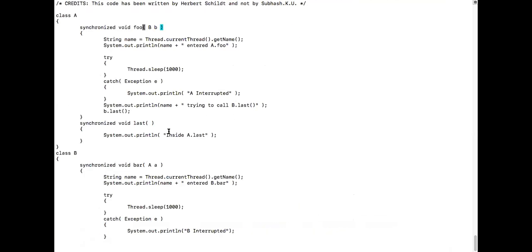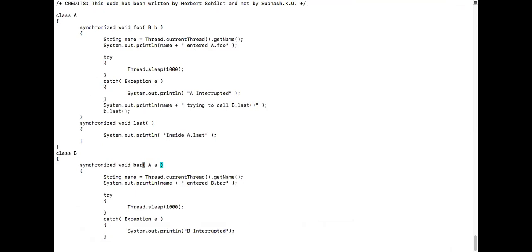Then what happens here now? So he has come here. What will he do now? Inside this foo, he will get the name and print entered foo. Entered foo, and then he will go to sleep. After that, he enters this one.